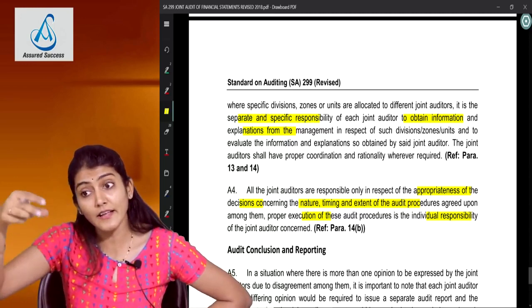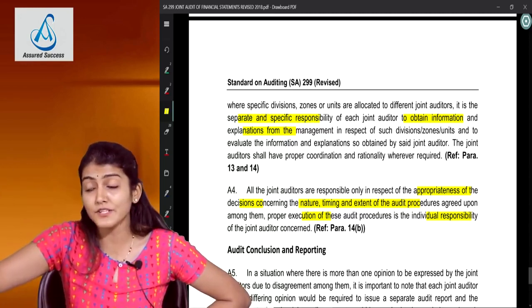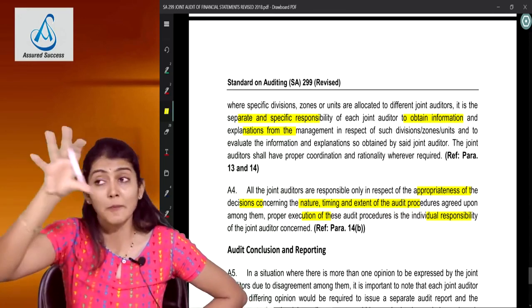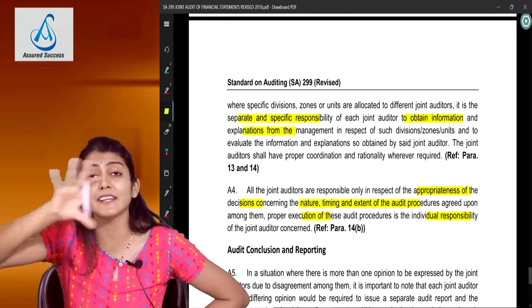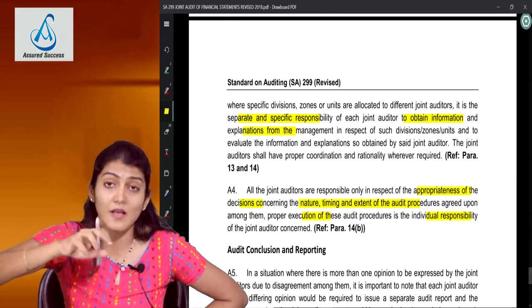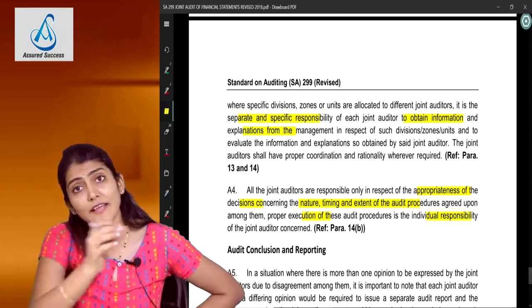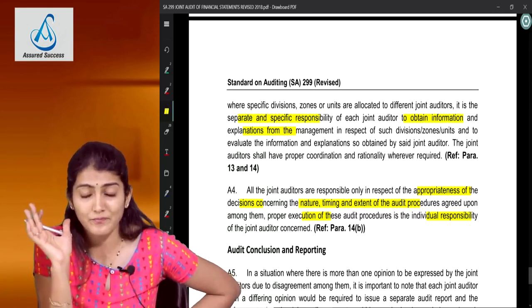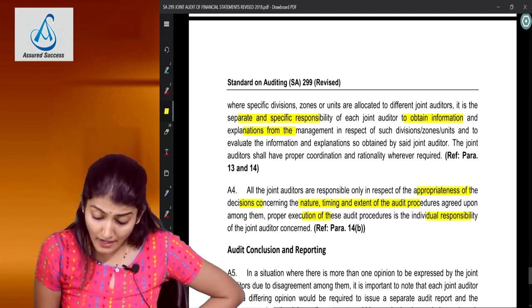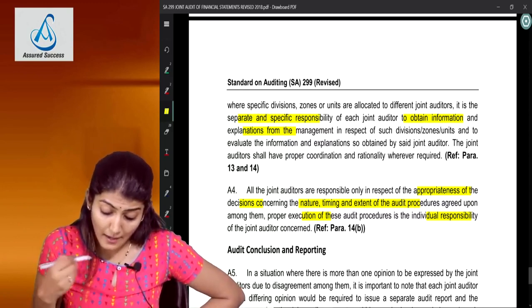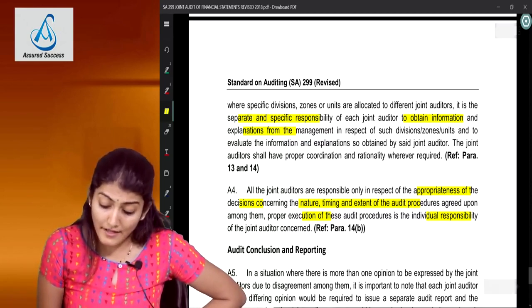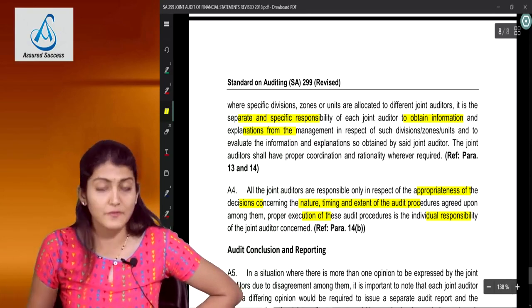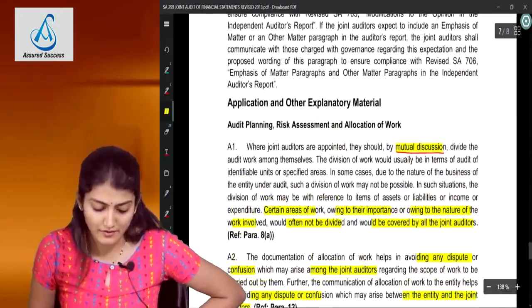Deciding upon how each area will be checked, even if the balance sheet is being done by A and company, B and company and C and company will also be involved in deciding the nature, timing and extent of the procedures. Execution of those procedures is A and company's responsibility. That is what they are saying. So they are responsible only in respect of the appropriateness of the decisions concerning the nature, timing, extent. Proper execution of these is the individual responsibility of the joint auditor concerned.